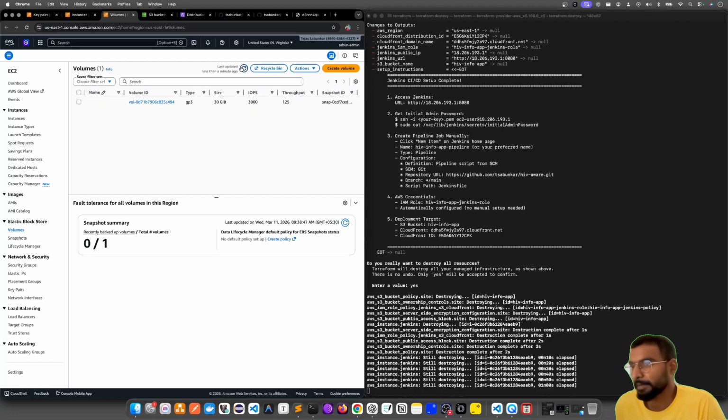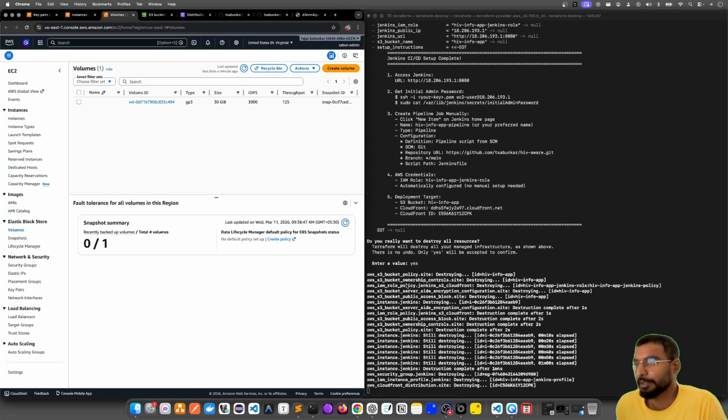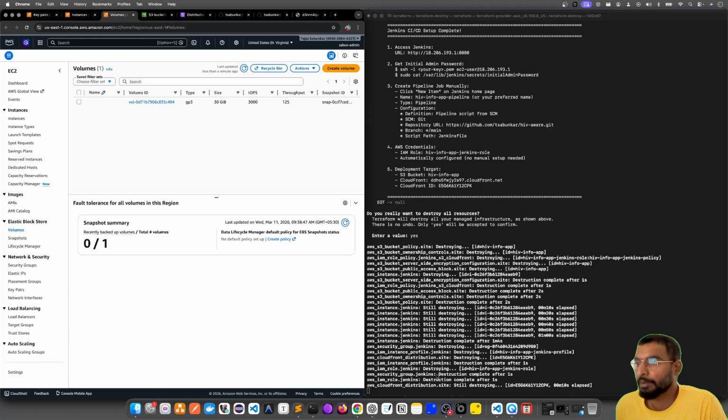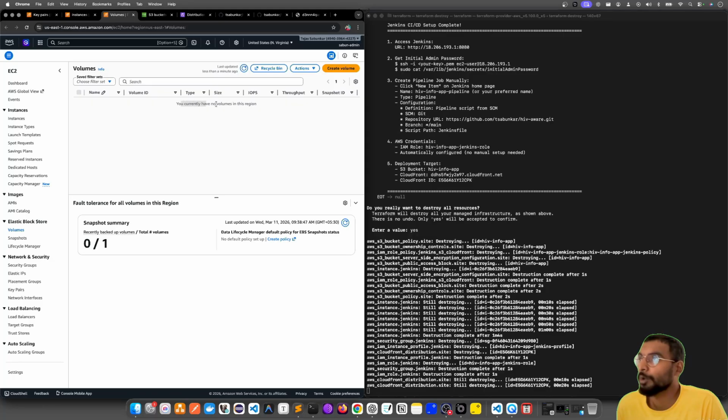It is trying to destroy the EC2 instance, it is destroying the CloudFront distribution. It is removing the relevant roles, the security groups, the IAM roles that it has provided, the CloudFront distribution. So you see, you can read all the statements here rather than me doing it manually. So the volume has been deleted, by the way, right? And when I reapply, I want it to be 15 GB.